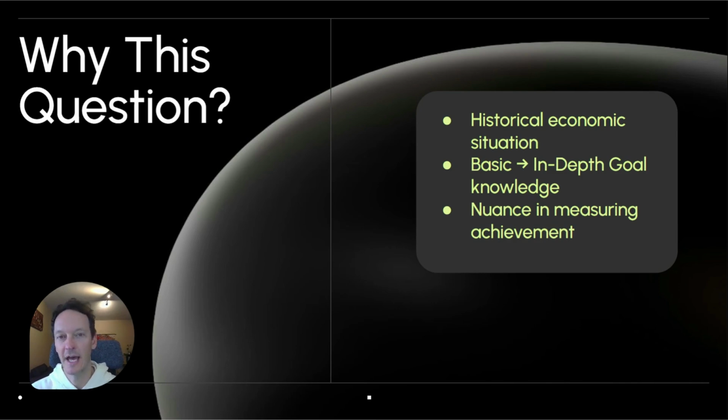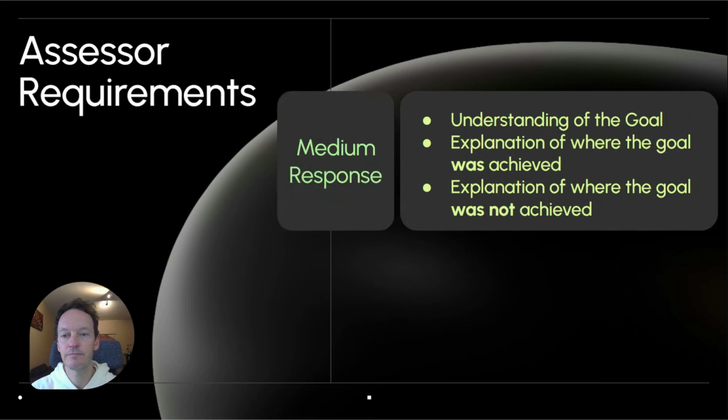And then based on that, show this nuance, which is subtle detail in measuring achievement or non-achievement of those goals. So this is one of those really big hitter questions that are difficult to get full marks on and is put in the exam to differentiate between the good and the great responses. So what I've gone through in this particular video is two approaches that you can take here.